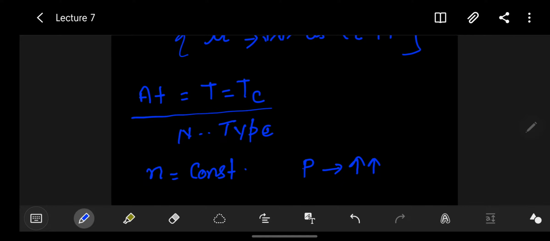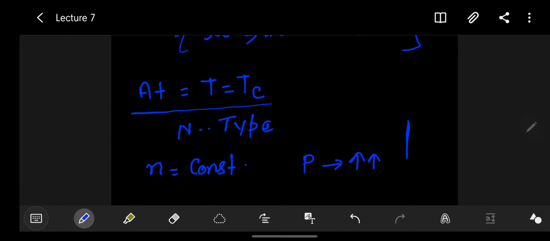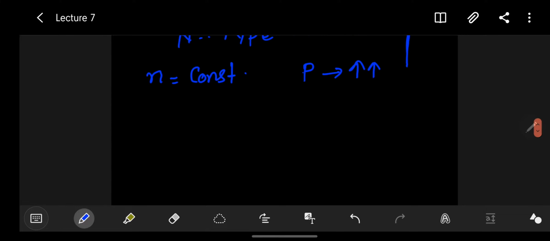Now at some particular temperature, what will happen? The minority carrier concentration, the concentration of holes, is going to be almost equal to the electron concentration in the n-type semiconductor material.